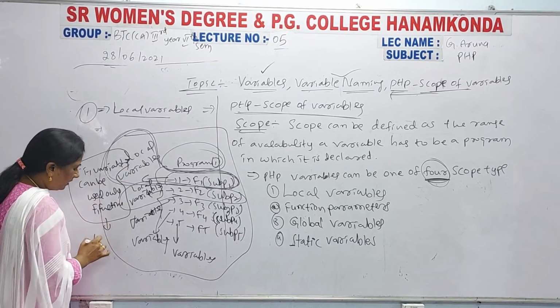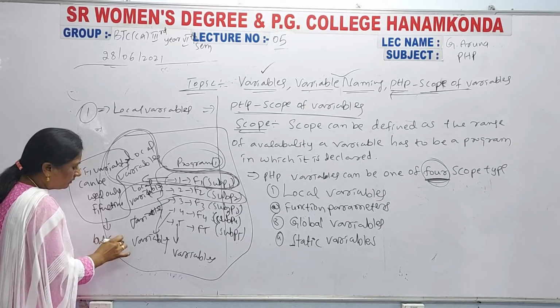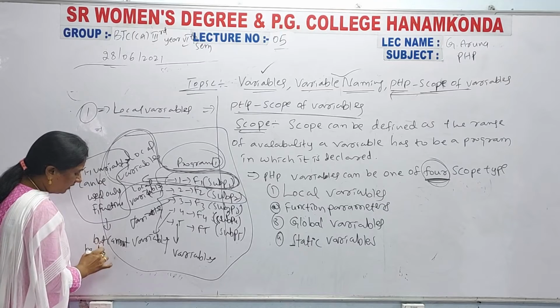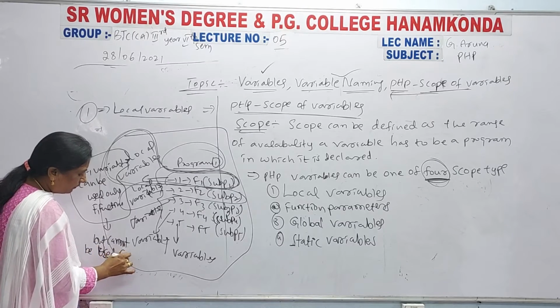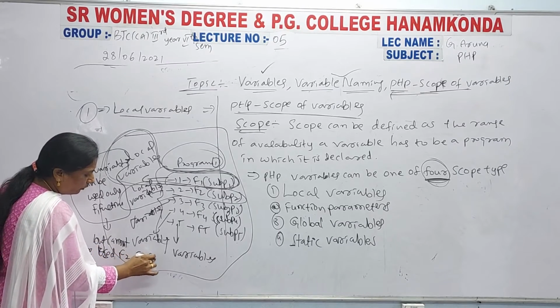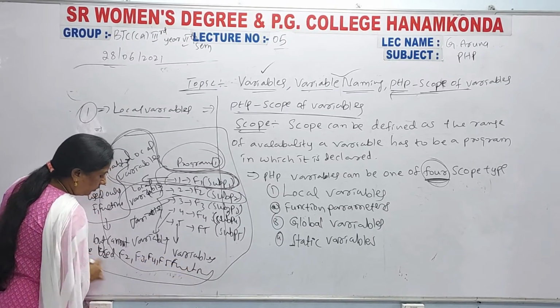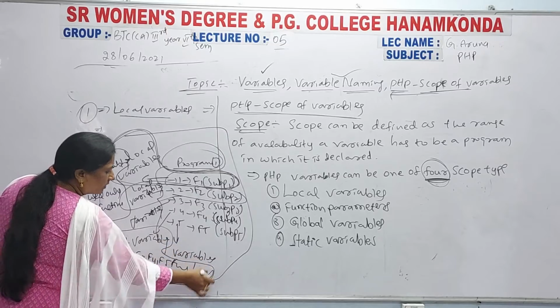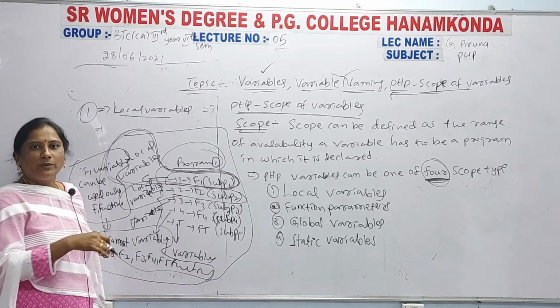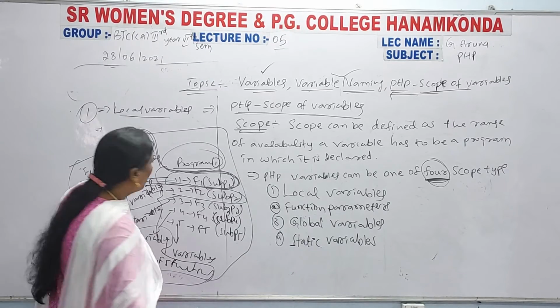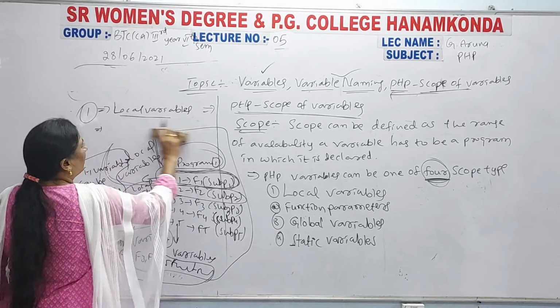But they cannot be used in the f2, f3, f4, f5 functions. Okay, so you have to write these points for your understanding; I explained this example. Then, what is the definition of local variables?